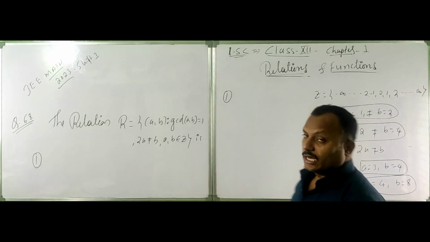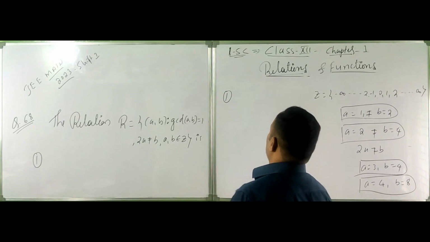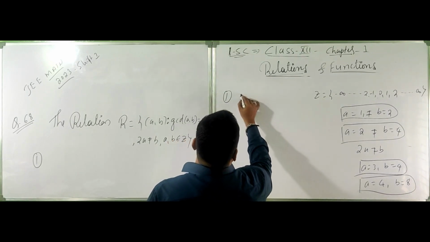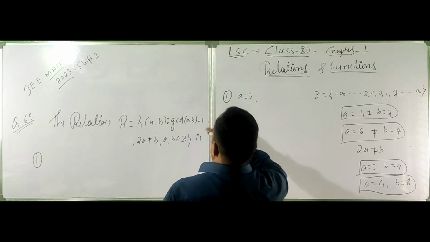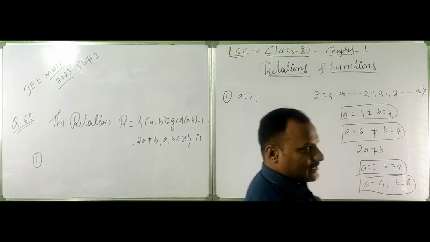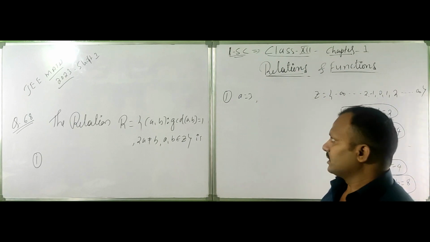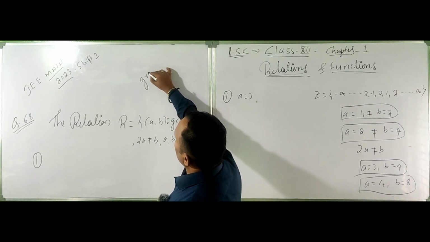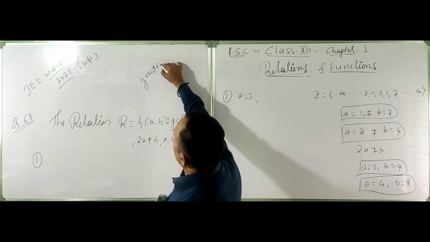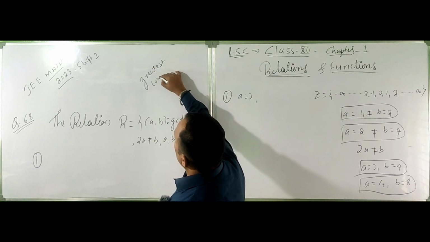Let's check the reflexive value for A is equal to 3. What is the GCD of 3? Before we start, GCD is the greatest common divisor.